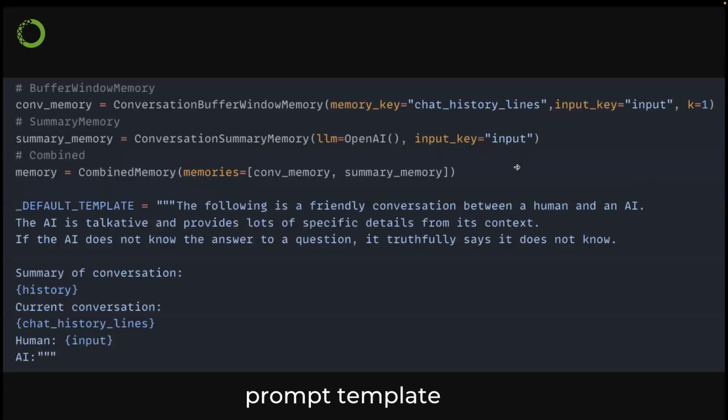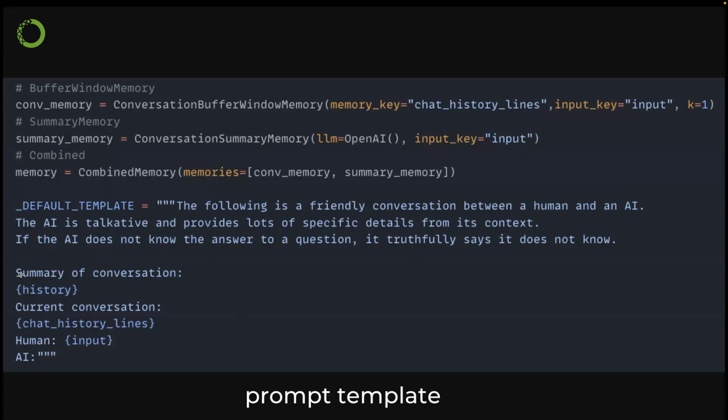And finally, you can draft a template. This is the default template it's using. Basically, it's telling the AI that if it does not know the answer to the question, it says it does not know. This is kind of important to make sure the AI doesn't hallucinate too much, although it will still hallucinate.